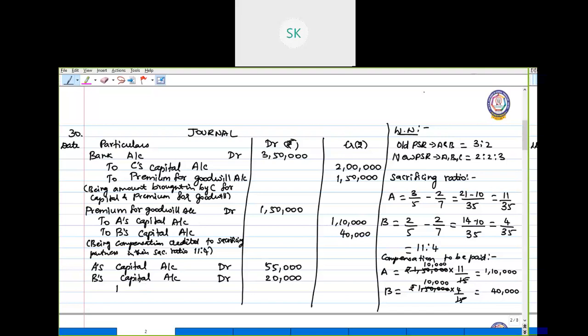Half of 40,000 is 20,000. So they are withdrawing half of the compensation paid. Okay. So they withdraw totally 75,000. Being half of goodwill withdrawn by A and B. Okay. So this is the third entry. That is when the partners are withdrawing the compensation paid or the premium for goodwill out of the business.